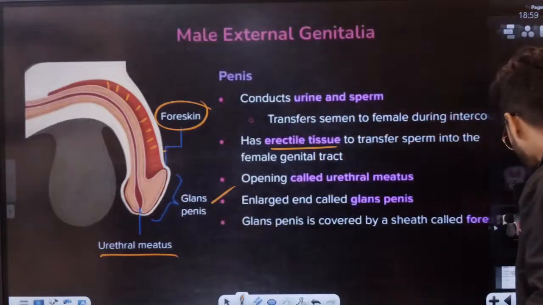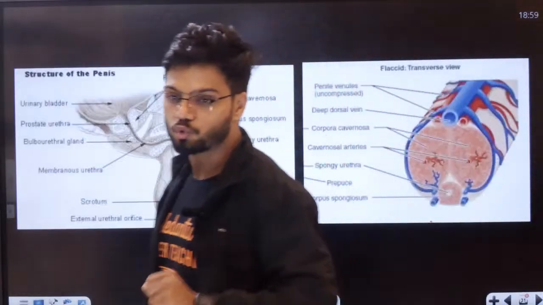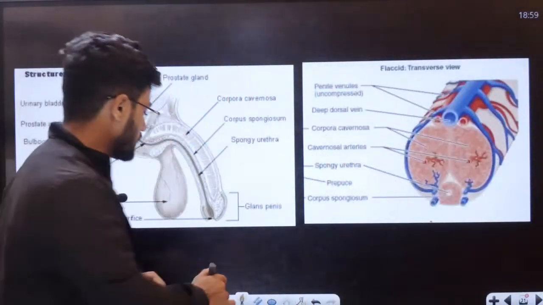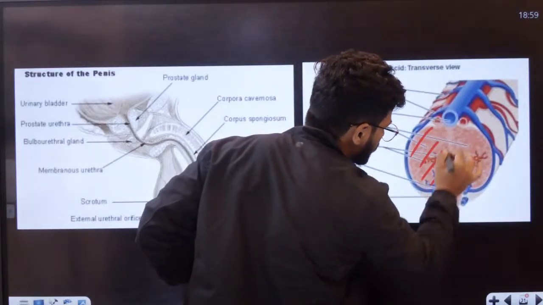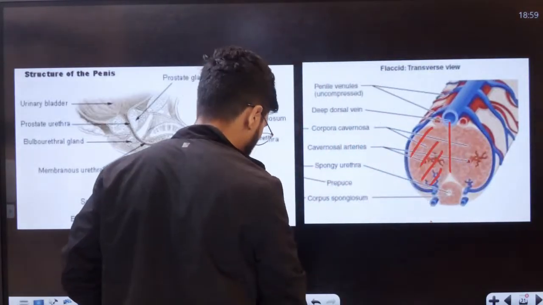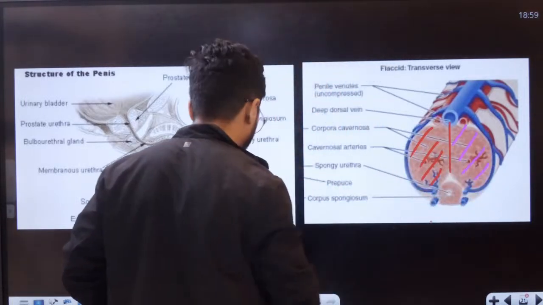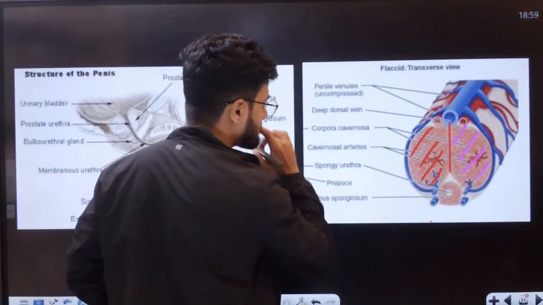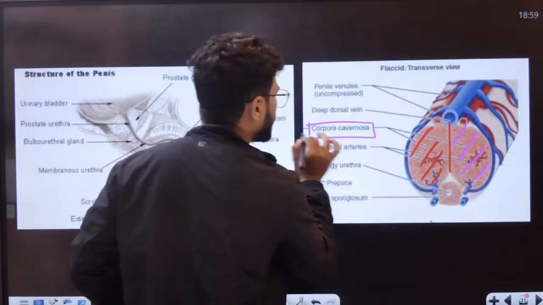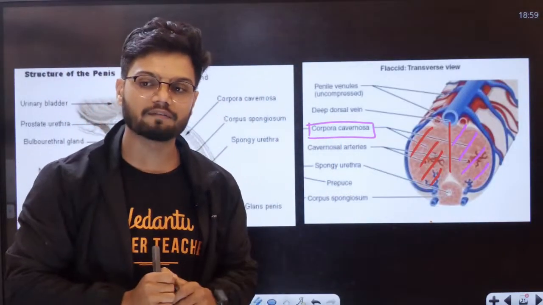The swollen end is called the glans penis. Now students, these are your erectile tissues. Listen to me very carefully. Can all of you see this entire region here? This is one column, and this is one more column here. Two columns of corpora cavernosa. There are two columns of corpora cavernosa.